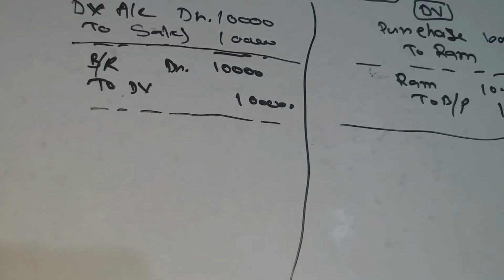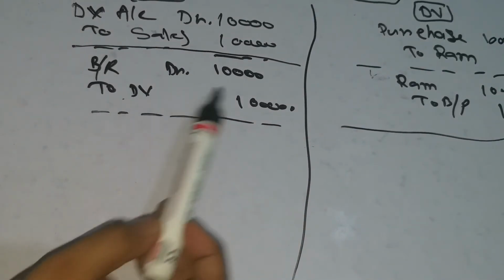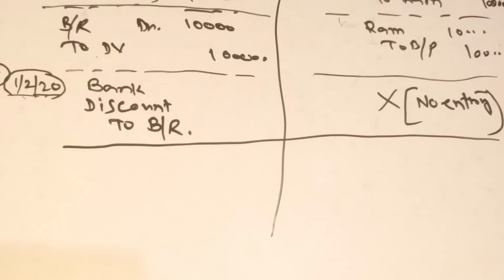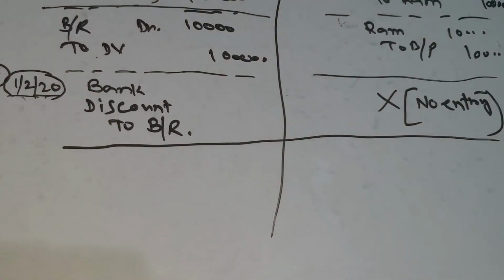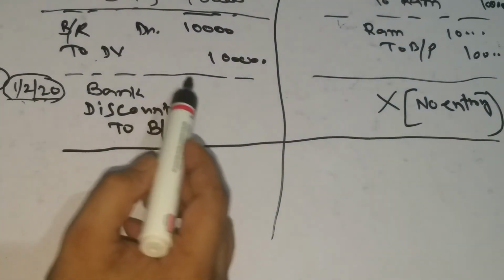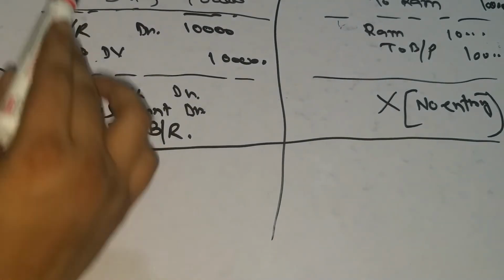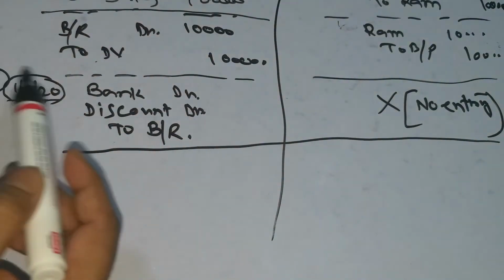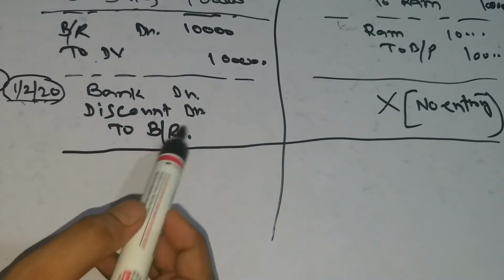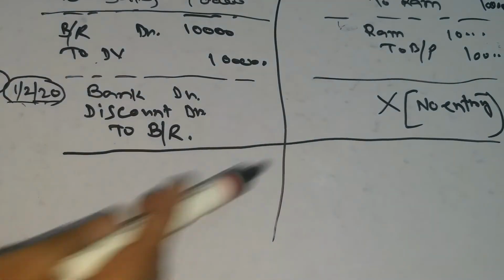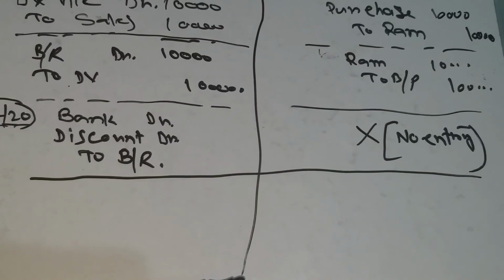So the entry will be bills receivable account debit to Dev and Ram account debit to bills payable. On the date of discount, when Ram goes to the bank, the entry will be made only in the books of Ram. The entry will be bank account debit, discount account debit, because Ram paid the discount, discount allowed, to bills receivable account, and here no entry will be made.